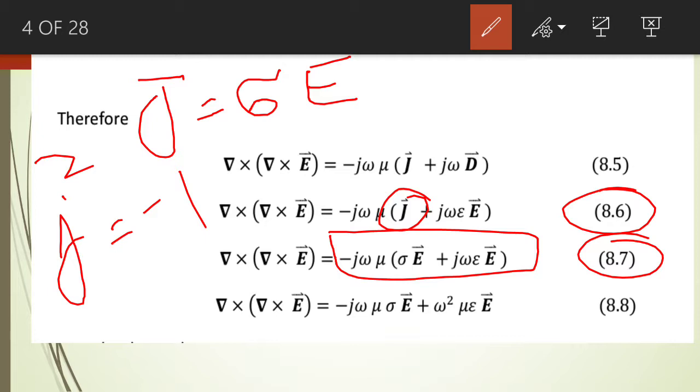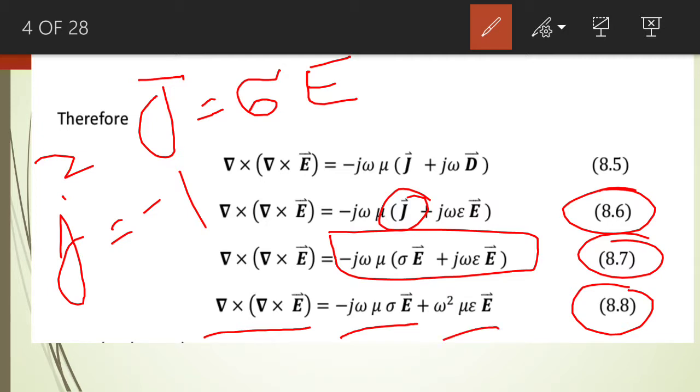So if you do it, we get equation number 8.8. Equation number 8.8 is the curl of the electric field intensity will be equal to minus j omega mu sigma E plus omega square mu epsilon E.